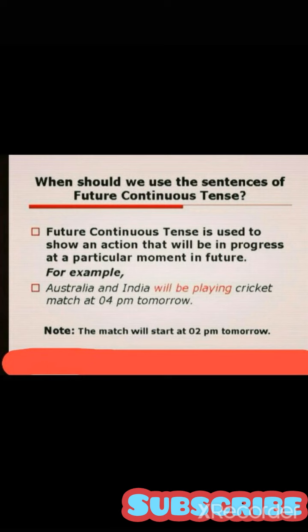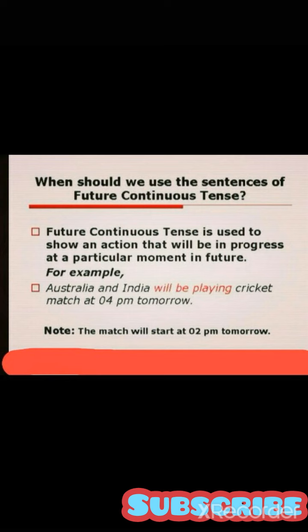Future continuous tense is used to show an action that will be in progress at a particular moment in the future. For example, Australia and India will be playing cricket match at 4 p.m. tomorrow. This is very important to keep in mind that it indicates an action that will happen, that will be in progress, and that will be going on in future. 4 p.m. tomorrow is a particular moment when the action of playing cricket will be going on, it will be in progress.